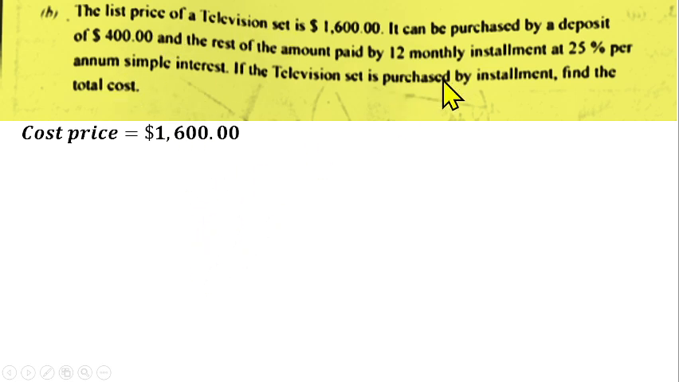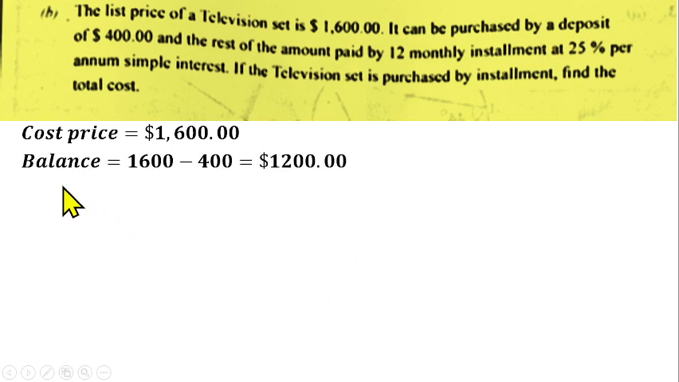If the person who wants to pay on hire purchase pays $400, which is the deposit, we can know the balance. That will give us $1,600 minus 400, which is the deposit. That will give us $1,200. So this is the balance the person is going to pay back.